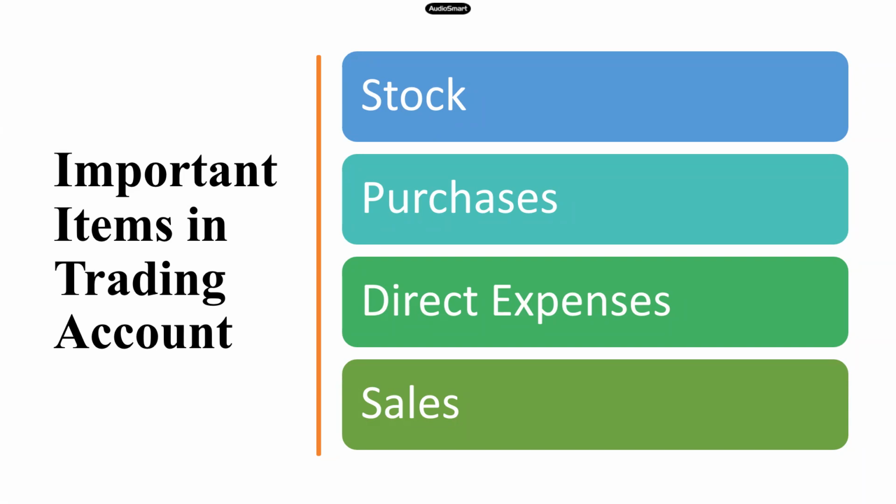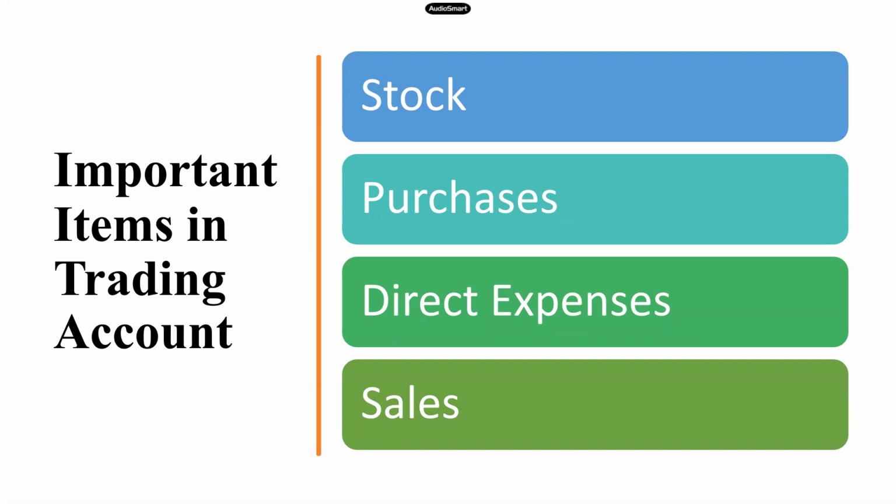So opening stock is the one which was last year's or the previous year's closing stock, which we have brought forward to the current year. So whatever was left over last year, when we close the books of accounts, the same stock we bring forward to the current year as opening stock. And whatever stock is left unsold at the end of the current year, we call it closing stock.